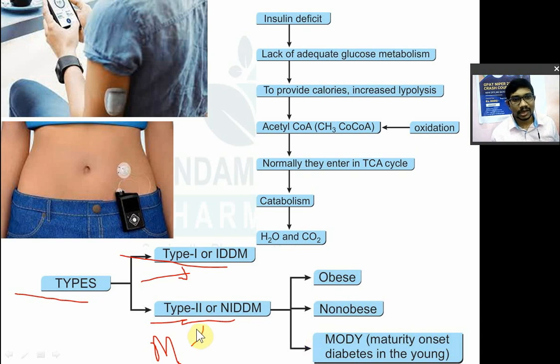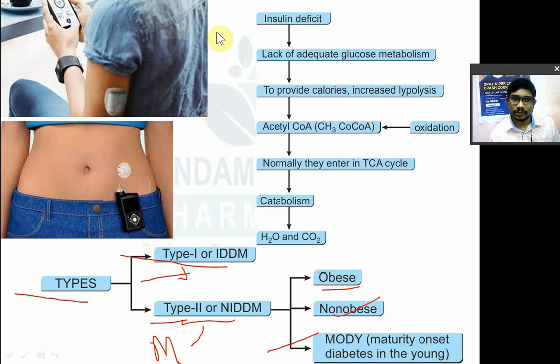Okay? Type 2 diabetes mellitus results from different conditions. For example, obesity is one of the reasons, though it can happen in a non-obese person also. Then maturity onset diabetes mellitus, it is known as maturity onset diabetes. This one is the juvenile.